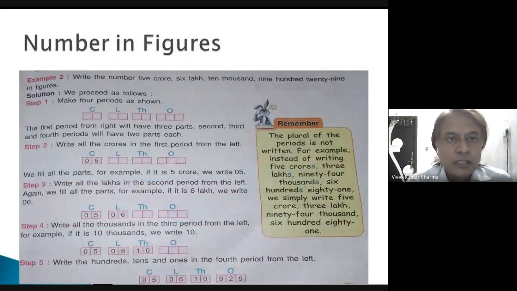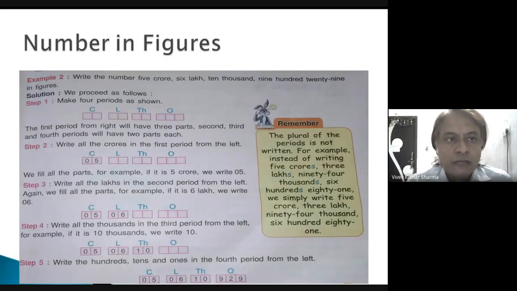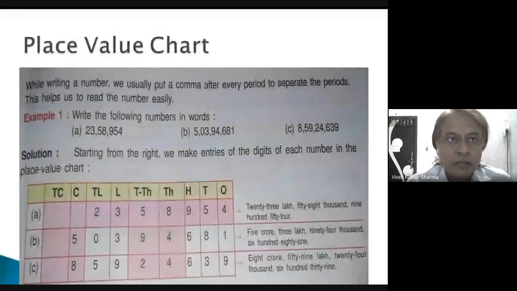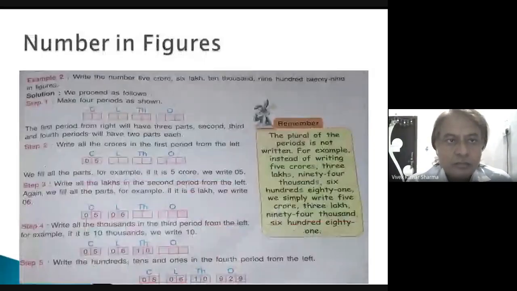Number in figures. Example 2: write the number 5 crore, 6 lakh, 10,929 in figures. First of all, we put the values in the place value chart. Now we have to write the number, and we proceed as follows. Make 4 periods as shown: period of ones, period of thousands, period of lakh, period of crore. The first period from the right will have 3 parts. The second, third, and fourth periods will have 2 parts.